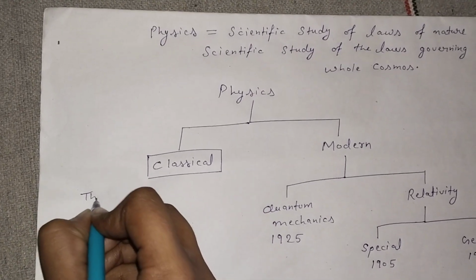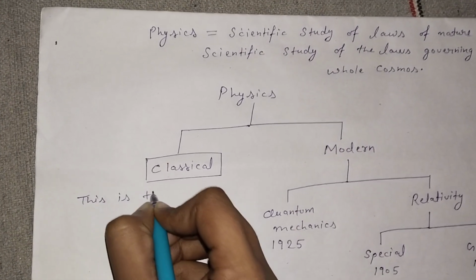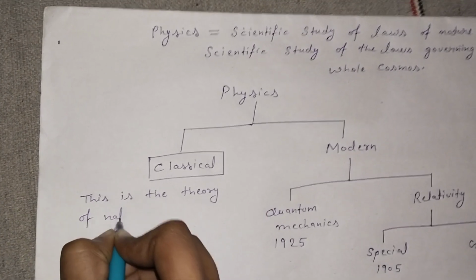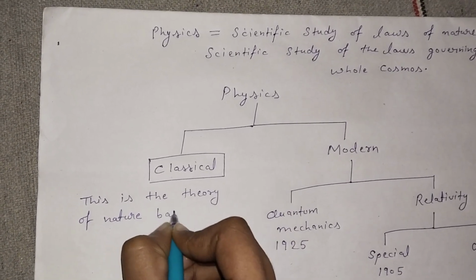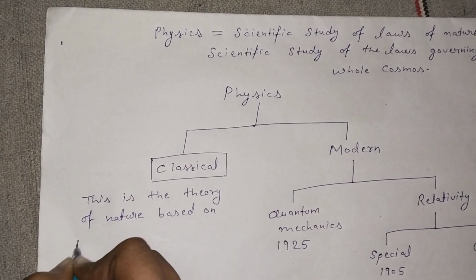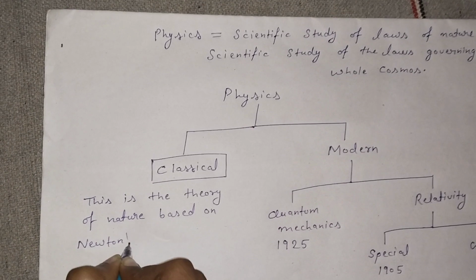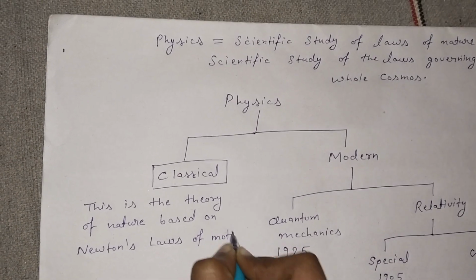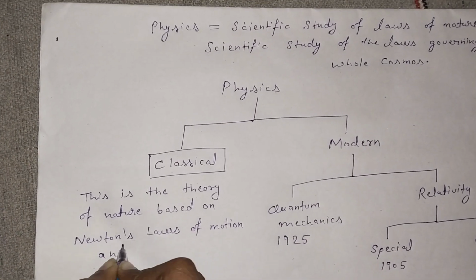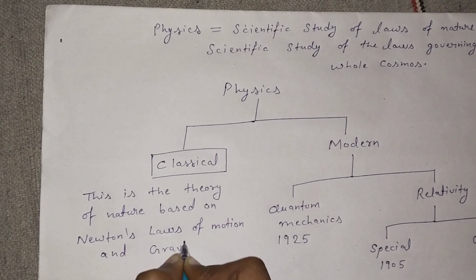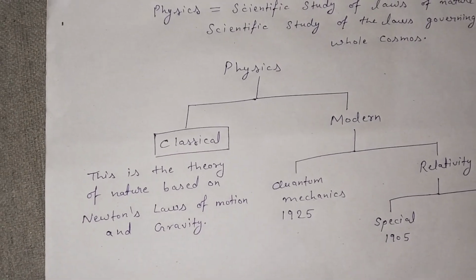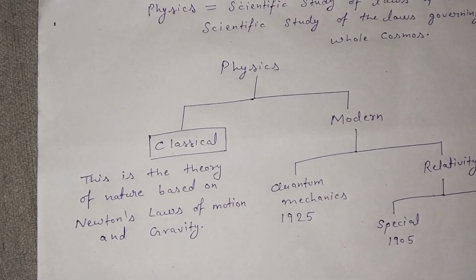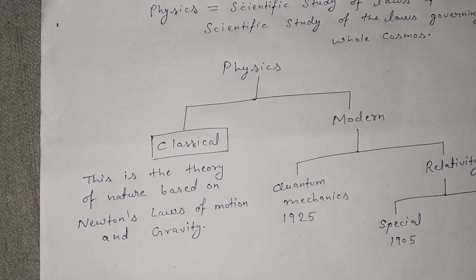This is the theory of nature based on Newton's laws of motion and gravity. So this is what classical mechanics is all about. Now, Newton's laws of motion are three. There are three laws of motion discovered by Isaac Newton,